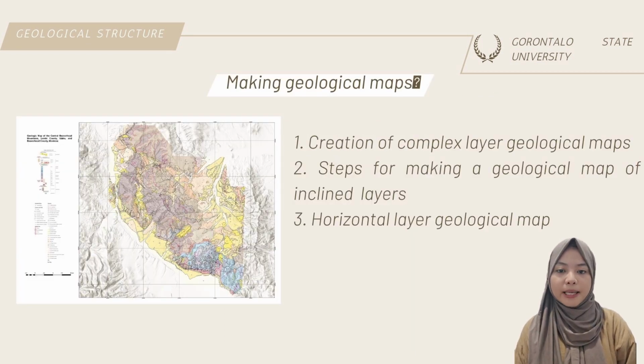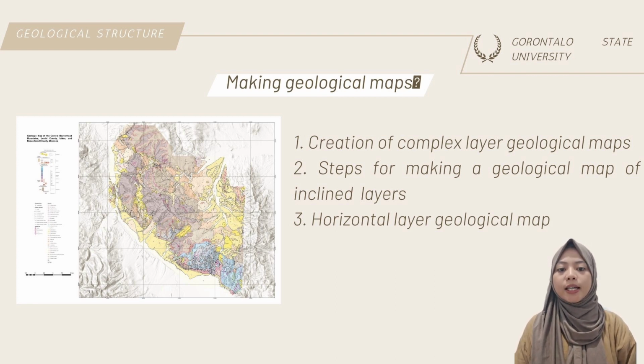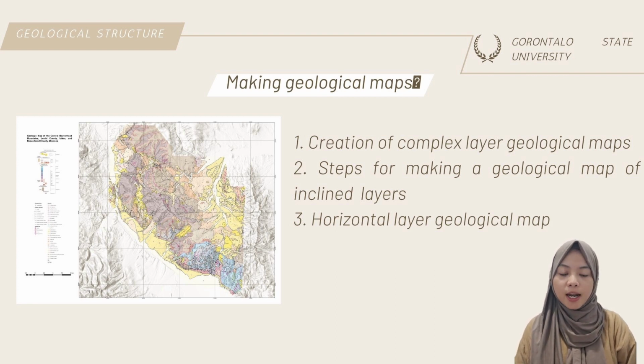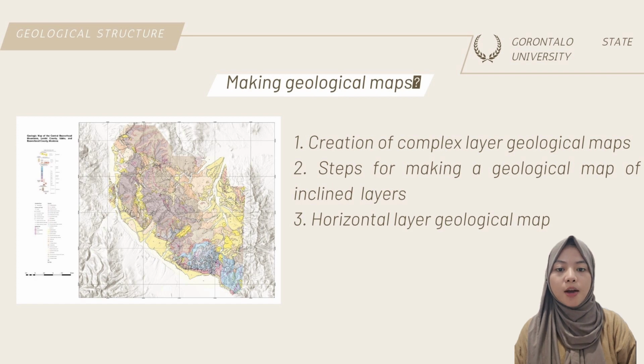A geological map is a technical description that describes the condition of an area, which includes the composition of the rock found in the area, as well as the structural form of each rock unit.